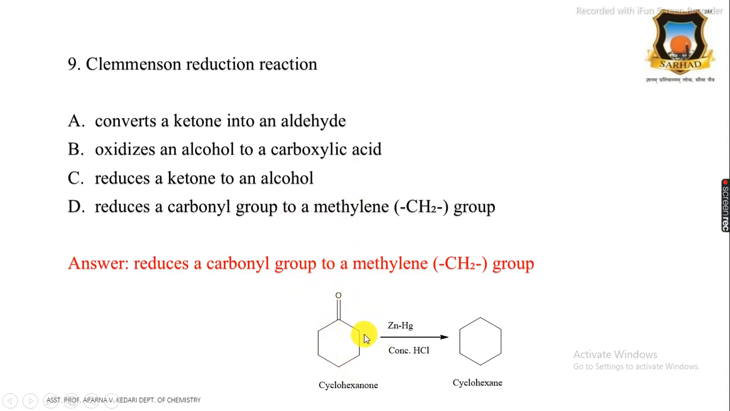In this cyclohexanone, that is ketone, the carbonyl group is reduced to methylene group, that is CH2 group, in presence of zinc amalgam and concentrated HCl. Therefore, Clemmensen reduction reaction reduces the carbonyl group to methylene group. Therefore, this is the correct answer for this question.